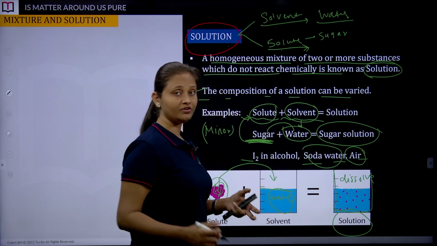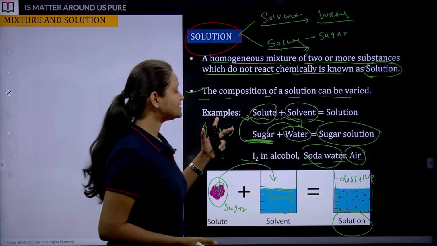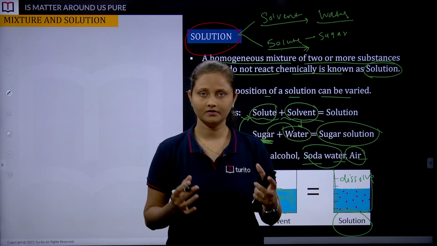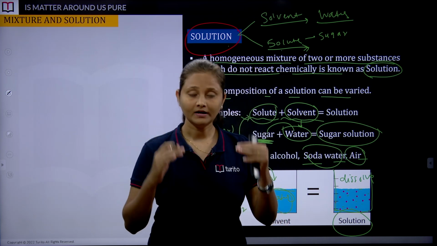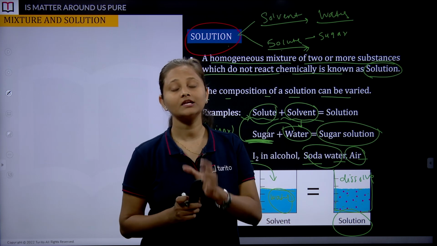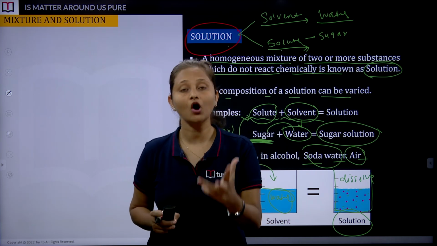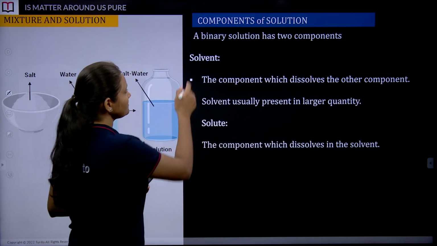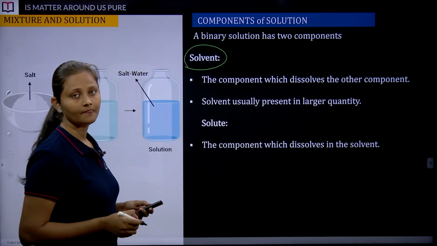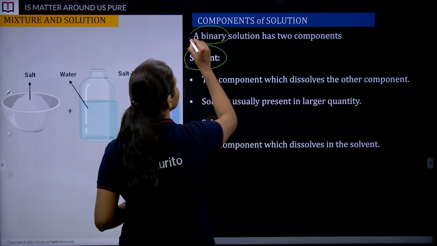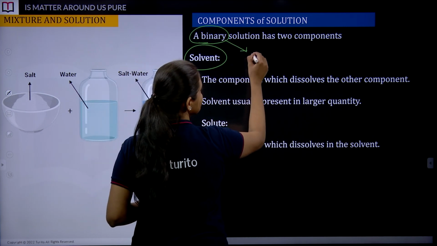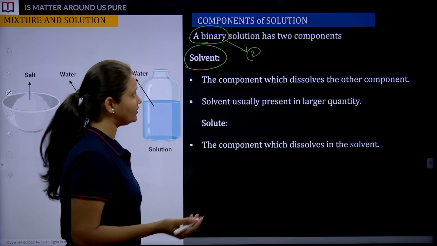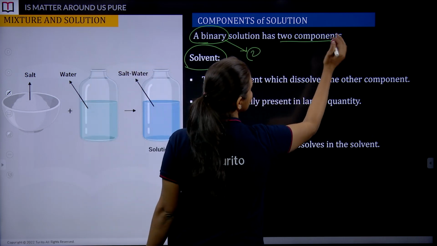Air is also a kind of homogeneous mixture, so this is nothing but a solution. In chemistry there is a big chapter based on solutions, but as of now we need to understand what a solution is, how a solution looks, and how a solution gets formed. So students, a solution gets formed from a binary solution system. Binary, bi stands for two, meaning two substances are involved. So a binary solution has two components.